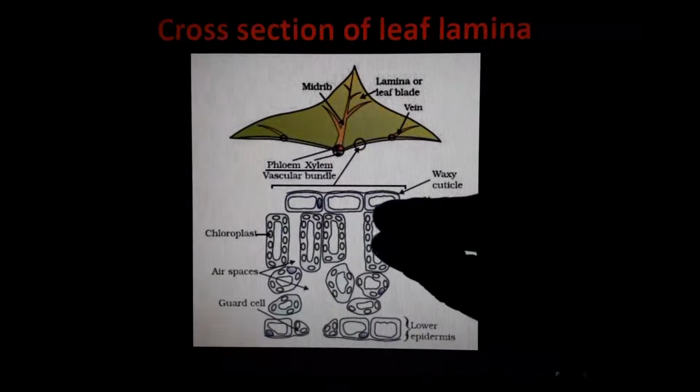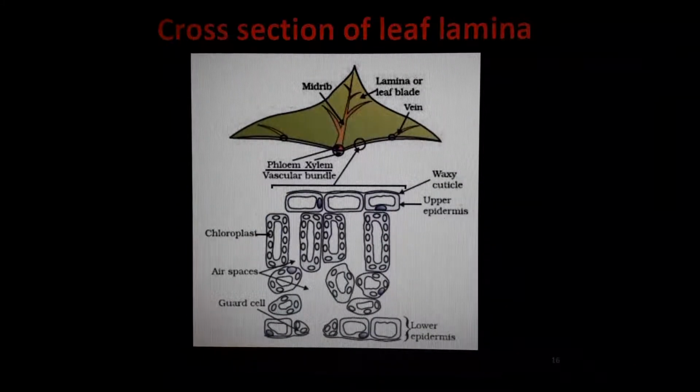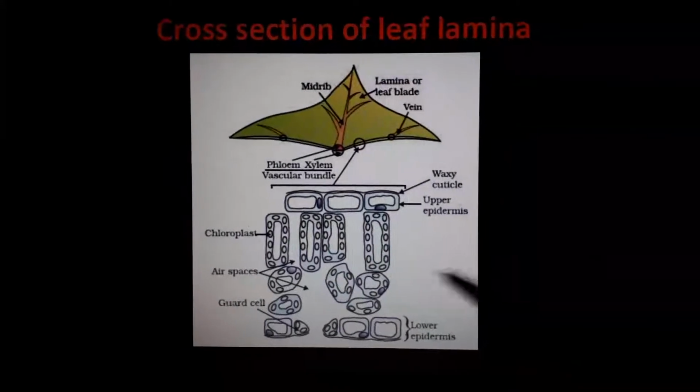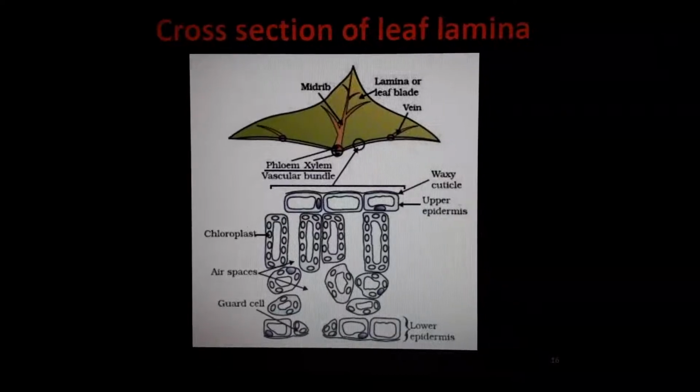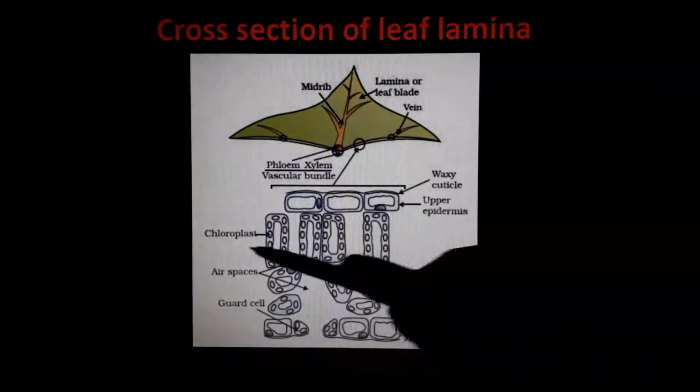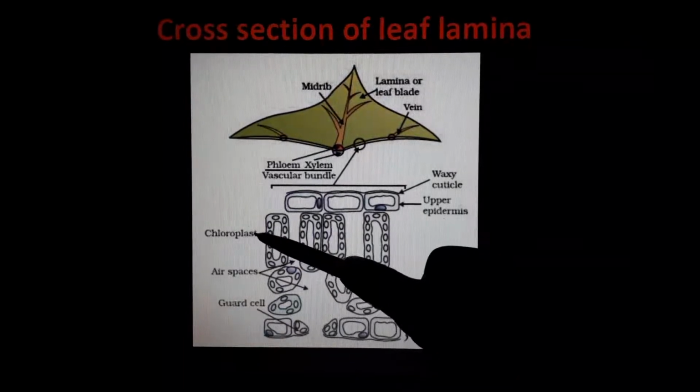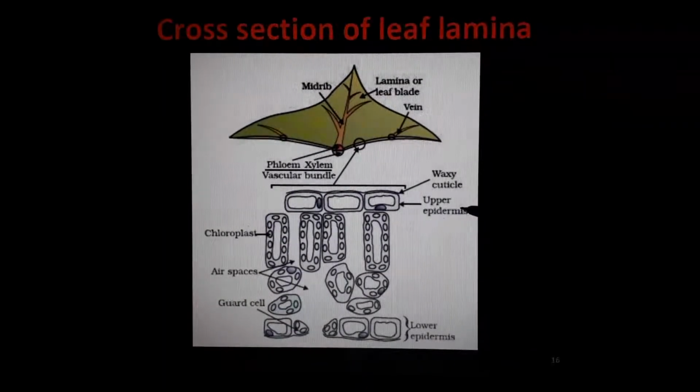Actually the leaf is very thin. Understand? The leaf is very thin. If you see it with a microscope, we can see things like this. Next to the surface there is chloroplast, which we want to study. This is the epidermis, that means the top layer and the bottom layer of the leaf. There is a shiny thing in the leaf, isn't it? Mostly in the top part, there is a shine.